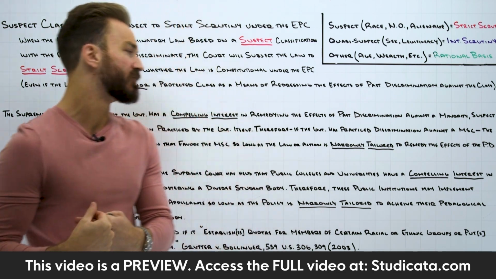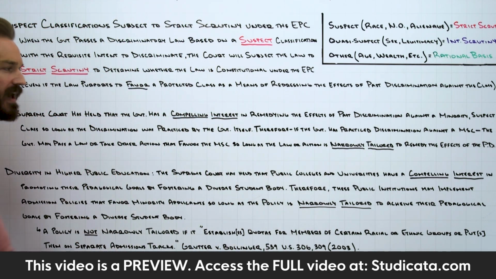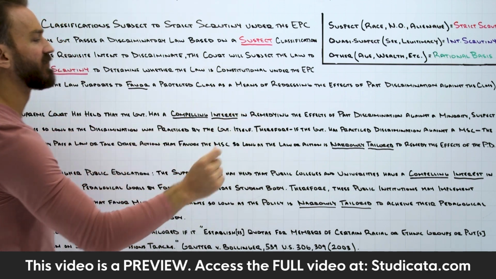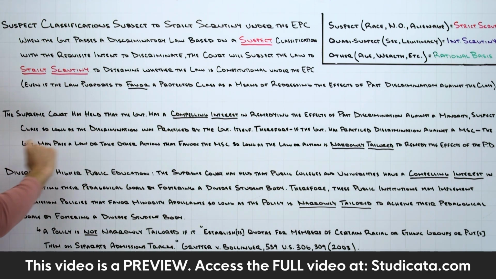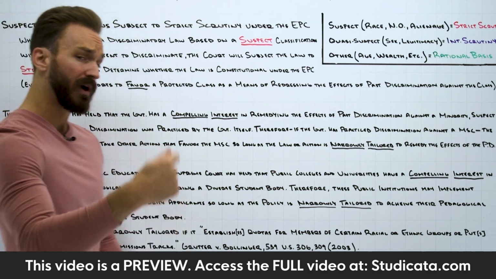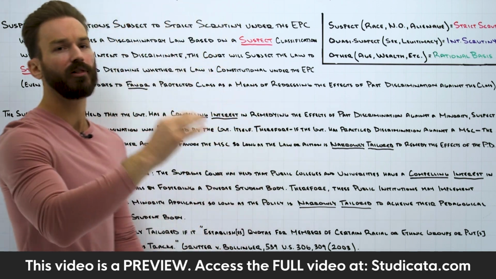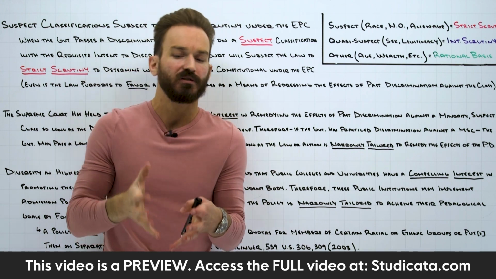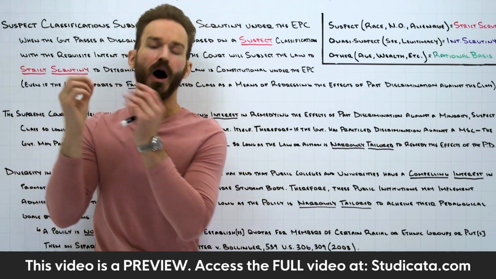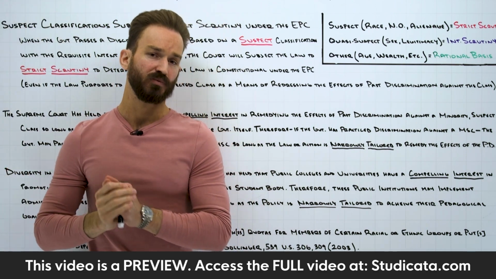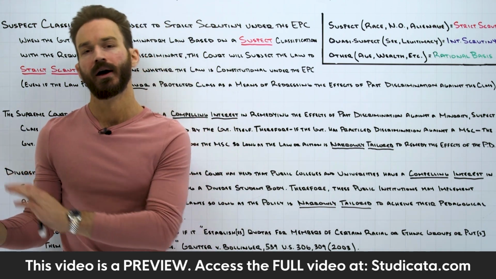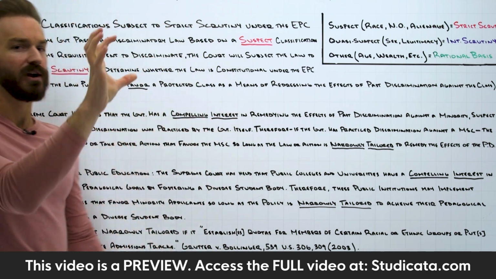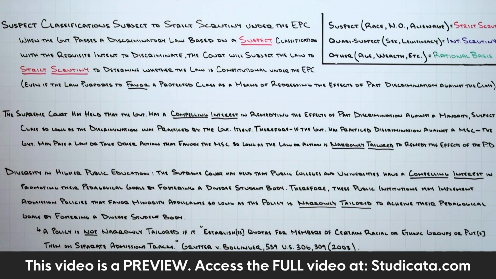Anytime we see the government is trying to remedy the effects of past discrimination against a minority suspect class, so long as the discrimination was actually practiced by the government itself, that's a compelling government interest. And the analysis is going to come down to whether that's the least restrictive means to accomplishing that interest, whether it's narrowly tailored.